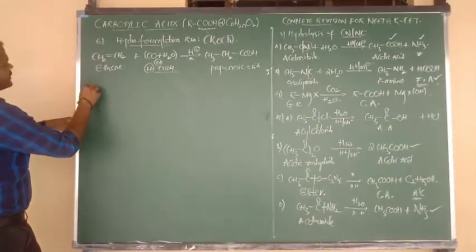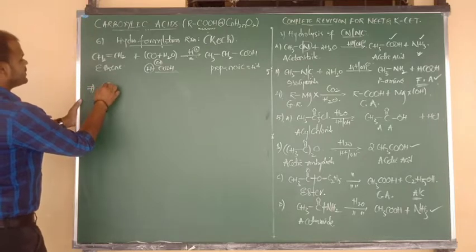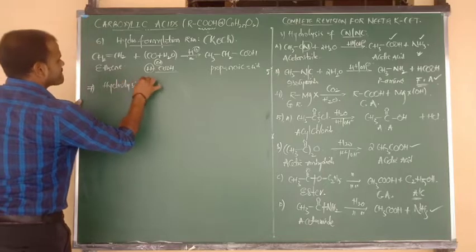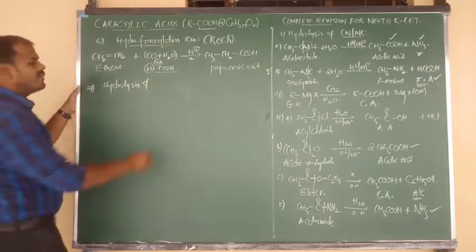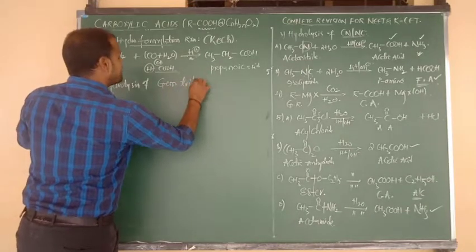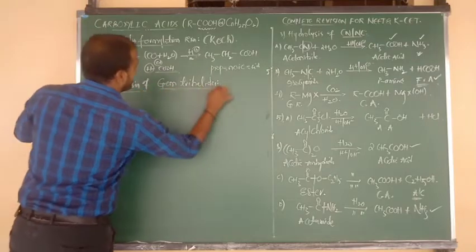Another method I want to discuss now, it is also very important, beta. This is the hydrolysis of gem trihalides.